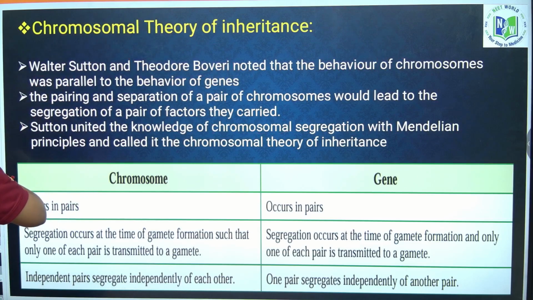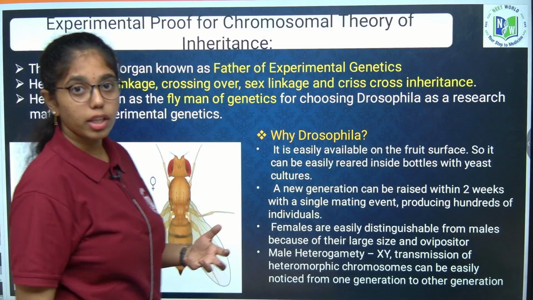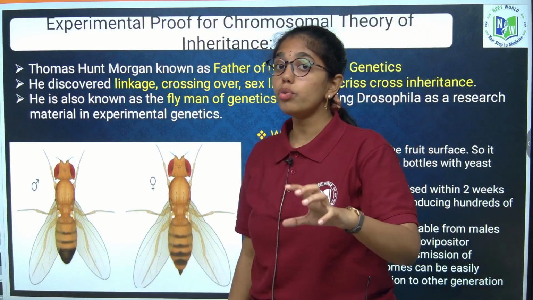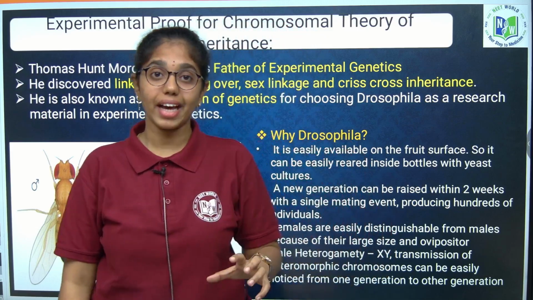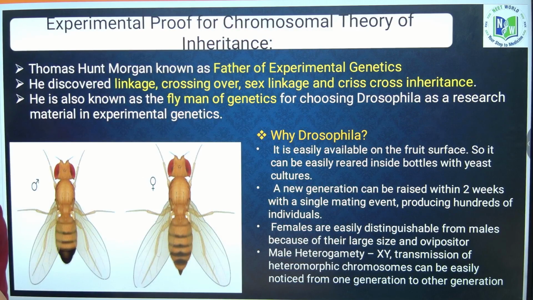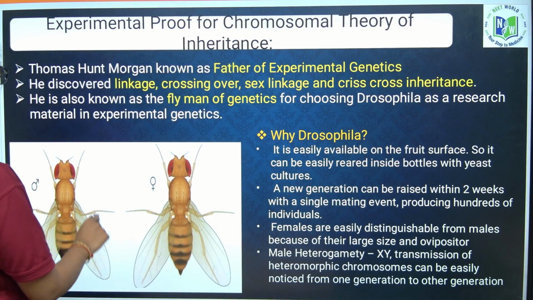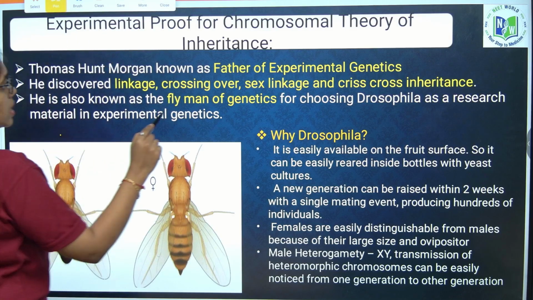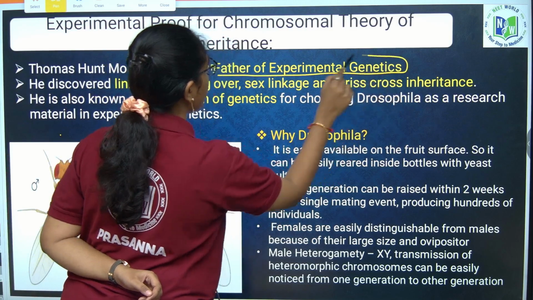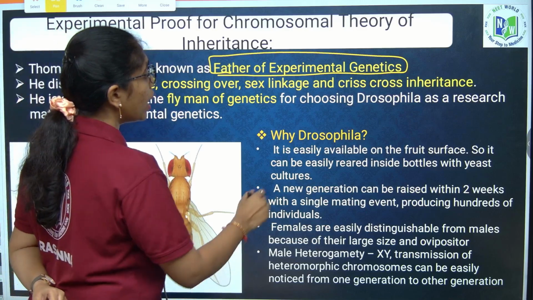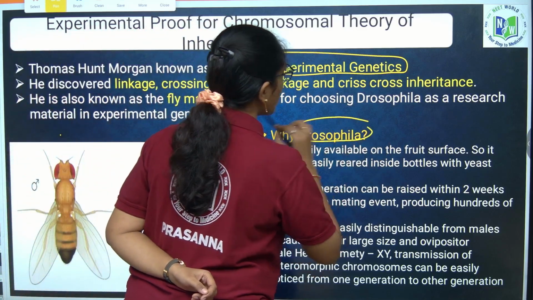Now we also need some experimental proof for the chromosomal theory of inheritance, right? The experimental proof was given by Thomas Hunt Morgan, who is said to be the father of experimental genetics. And what model organism did he take? He took the model organism Drosophila.